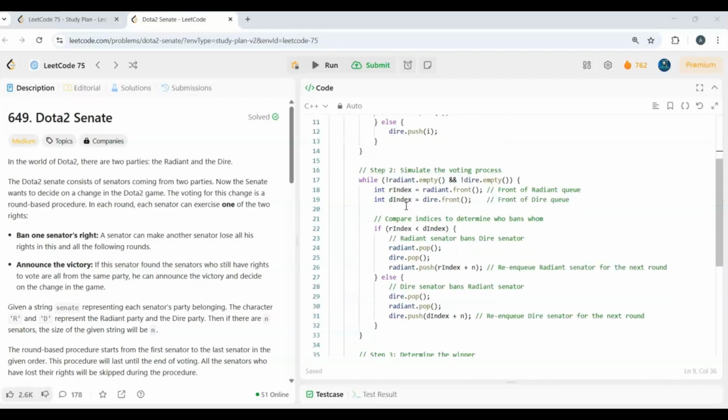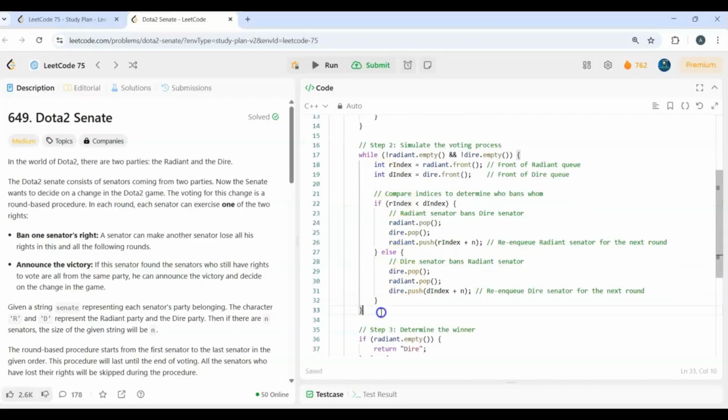And finally, we'll do this particular process where, until any of these queues becomes empty, we'll grab the index of both the queues, that is R index and D index, using the dot front method, and we'll compare the index to determine who bans whom. The person whose index value is less than the other has the right to ban the next person.